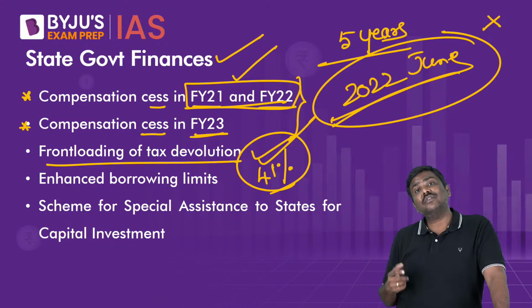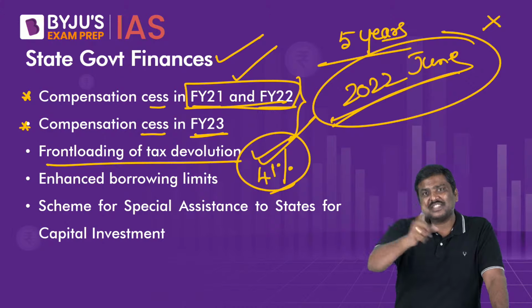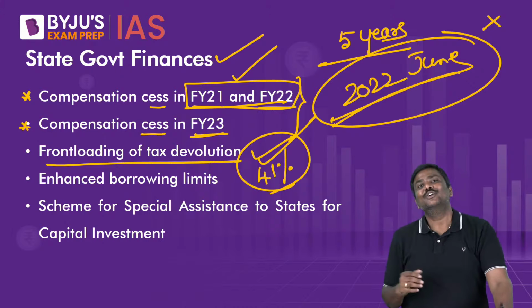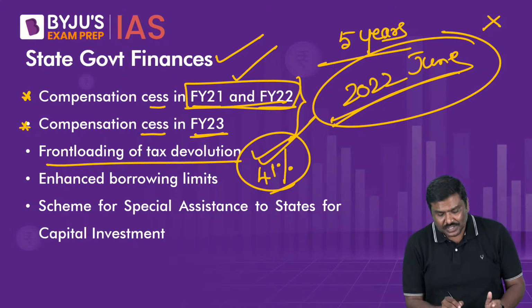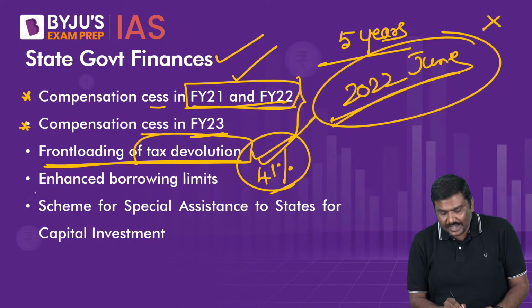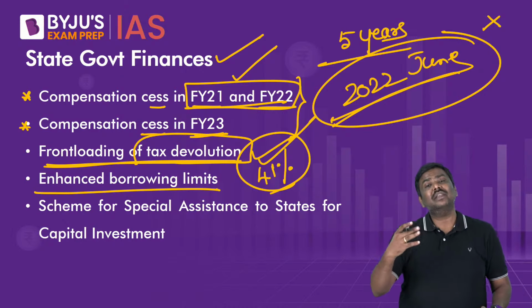What if the government provides the same amount of money on the first working day of the current financial year? That is also in the same financial year. So the government, in order to provide relief to the states, has been front loading the tax devolution. Next, borrowing limits have been improved.